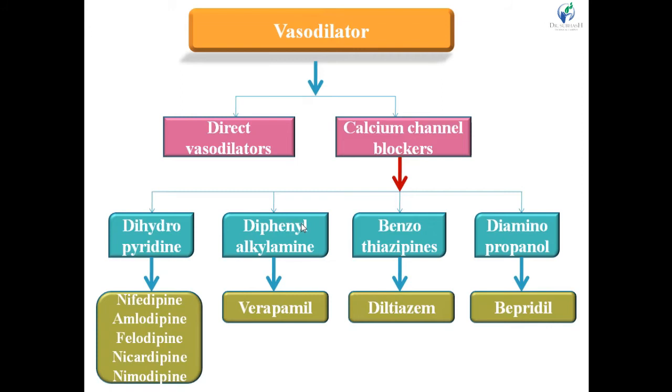It is based on the chemical structure of the calcium channel blockers, right? Dihydropyridine has the common structure dihydropyridine. Verapamil contains the diphenylamine structure. Diltiazem contains benzothiazepine structure, and bepridil contains diaminopropanol structure, right? Propanol structure, sorry.